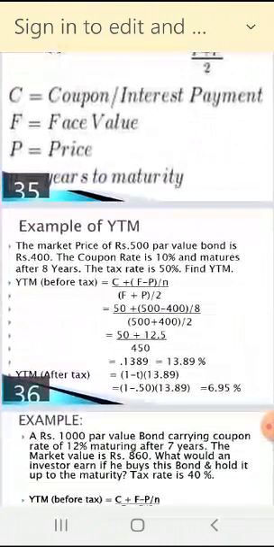Now see here, an example of YTM. Be ready now with your pen, calculator and book. Write down: the market price of a rupees 500 par value bond is rupees 400. A 500 rupee bond is available today at 400, the market value. Now the question is, do we have to buy or not, because on this 400 how much the YTM is, how much return you will get, that we have to find out. The coupon rate is 10% and it matures after 8 years. Life is also given.